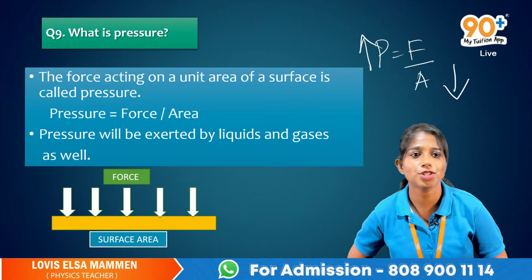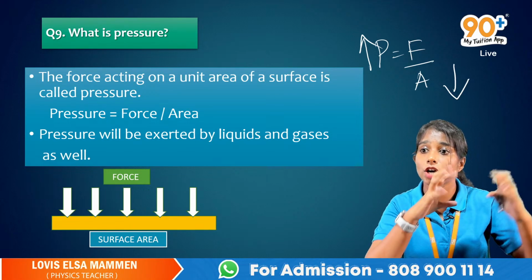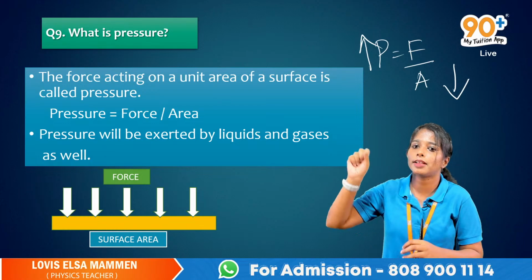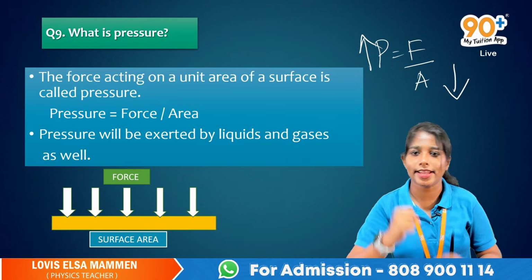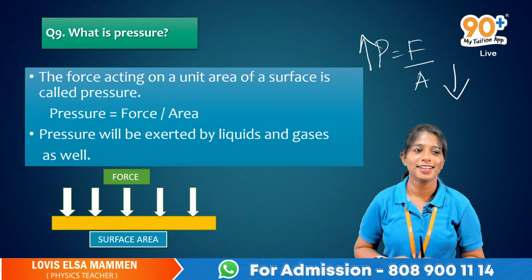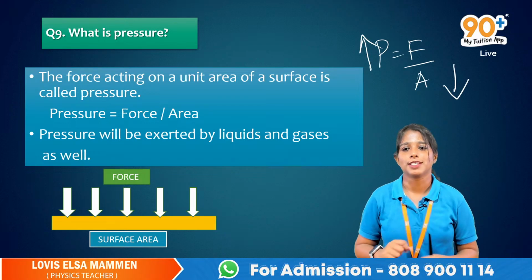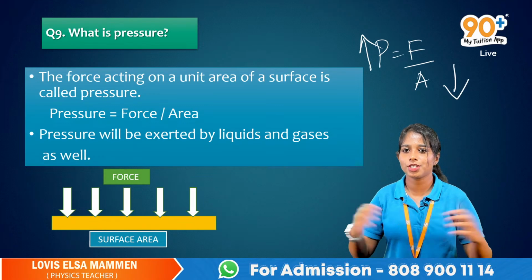Got it? This concept is very important, and we get this concept from the equation. Remember: less area, more pressure. Just the opposite. Yes, you are right, Anisha, Sheena, Shaina, Betsy.